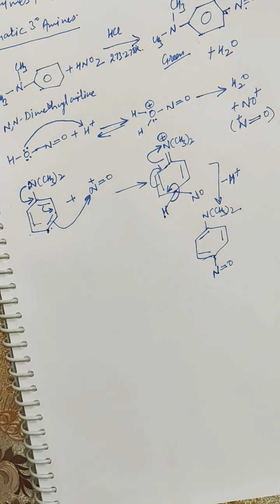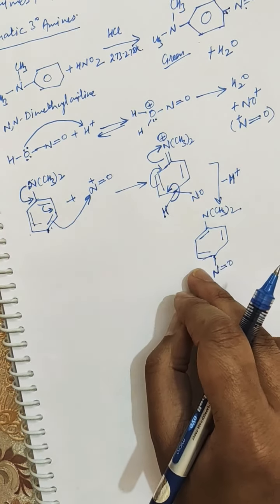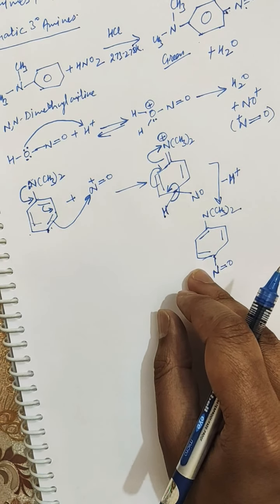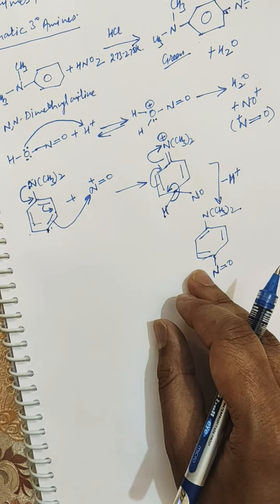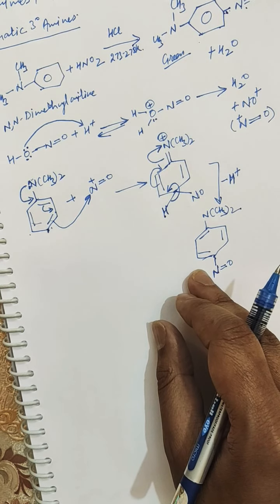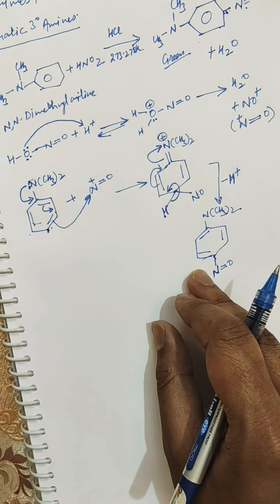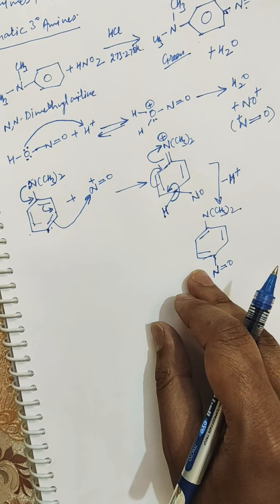So it may be emphasized here that as compared to electrophilic species involved in halogenation, nitration, sulfonation, etc., the nitrosonium ion is a very weak electrophile and thus reacts only with aromatic compounds containing strongly activating groups such as dialkyl amino and hydroxy groups. Further, this was the aromatic tertiary amine as I told you.